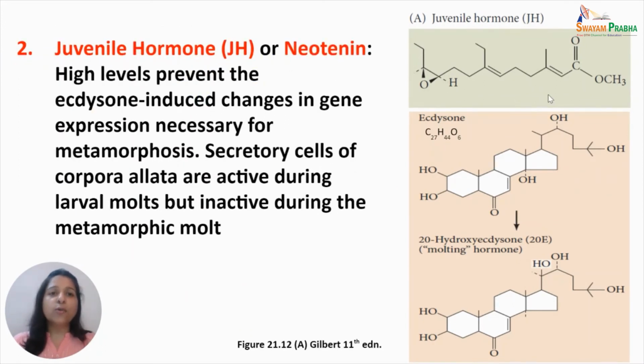The second important hormone is the juvenile hormone or the neotenin. High levels of this juvenile hormone prevent the ecdysone-induced changes in gene expression necessary for metamorphosis. Juvenile hormone is produced by secretory cells of corpora allata, which are active during larval molts but inactive during metamorphic molt, because of which the production of juvenile hormone stops during later stages of development. Juvenile stands for young one. So the juvenile hormone means the hormone which continues the production of young one from the consequent molts.